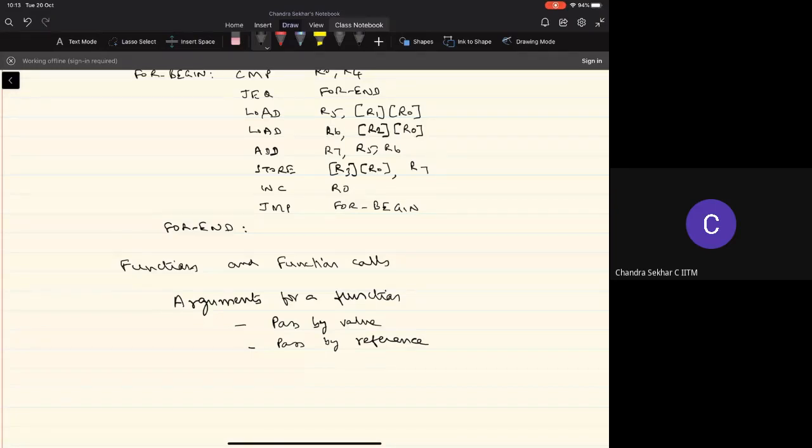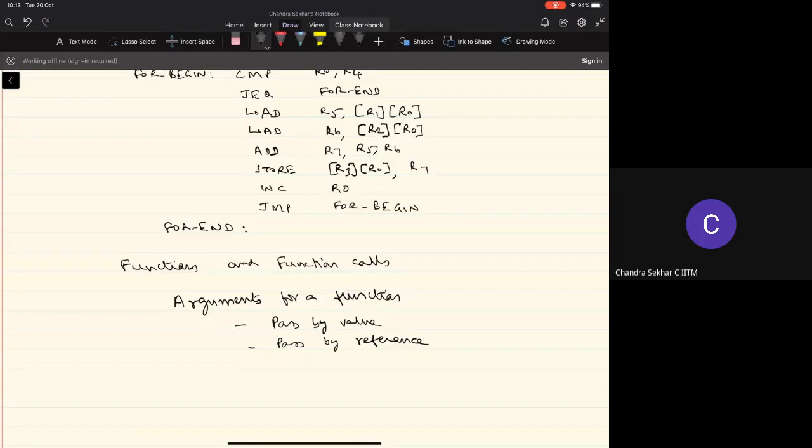We'll see with some simple examples how to translate the functions that involve arguments that are passed by value or passed by reference, right? And then we try to understand how one can translate these function calls in the assembly language or the machine language instructions. Okay, and there are a number of methods by which one can pass these arguments for the function, right?